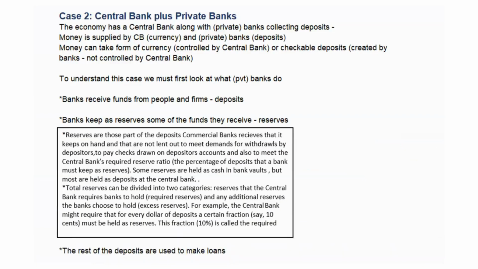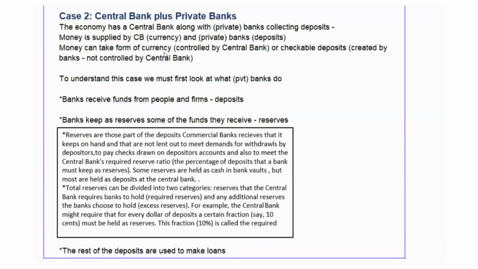We now want to discuss case two, where the economy has a central bank along with private banks collecting deposits. Money is supplied by the central bank in the form of currency and by private banks in the form of deposits. Because remember, we said there are two types of money, currency and deposits. Money can take the form of either currency controlled by the central bank or deposits created by private banks, not controlled by the central bank.